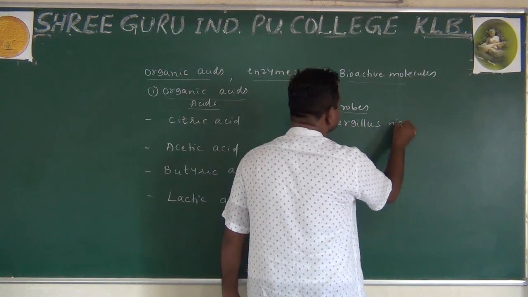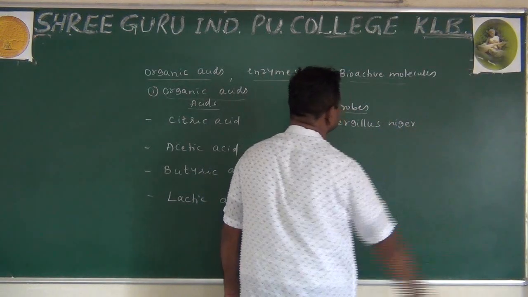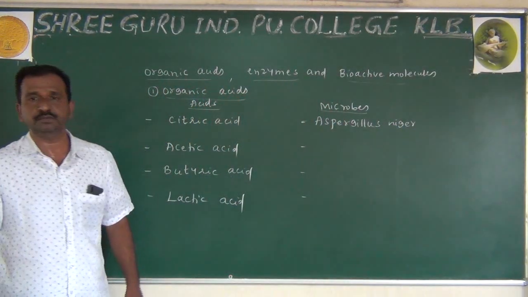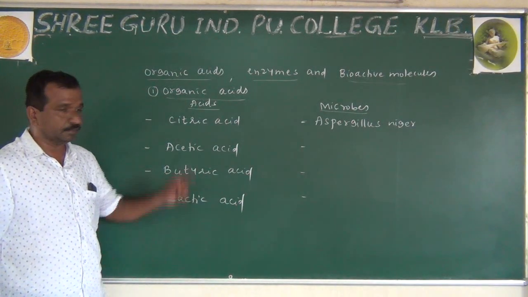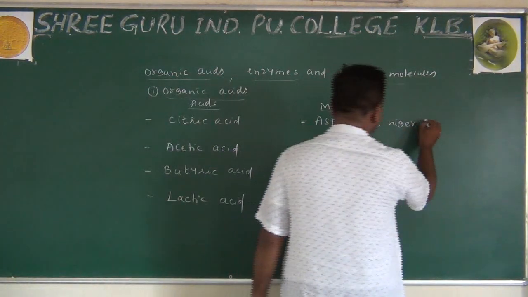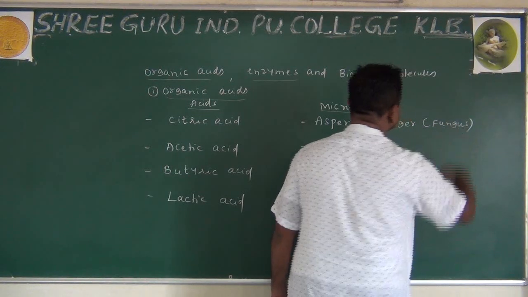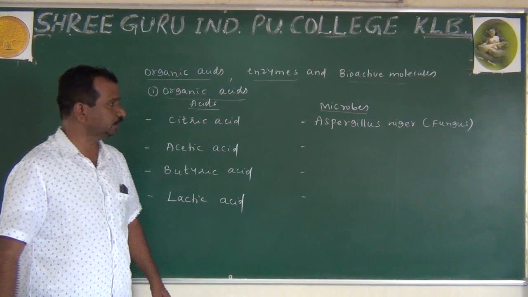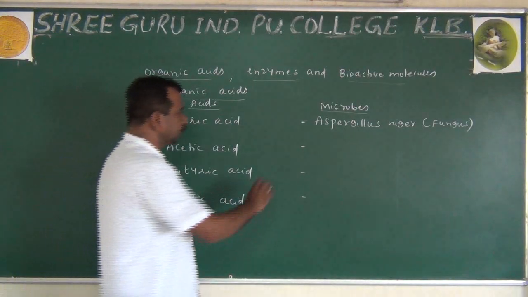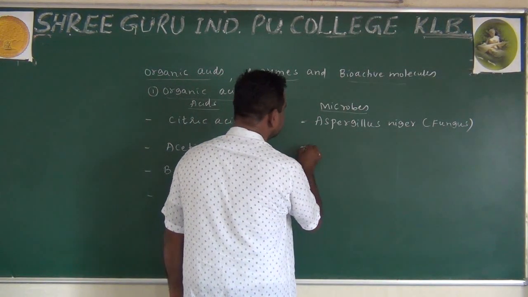niger. Citric acid is going to be prepared with the help of a microbe, that is normally Aspergillus niger. It is a fungus. Acetic acid is going to be prepared.